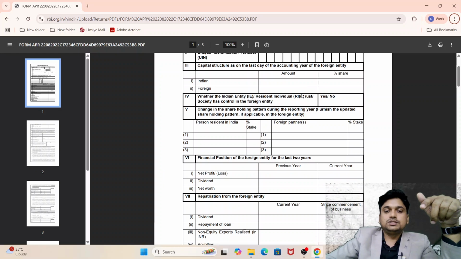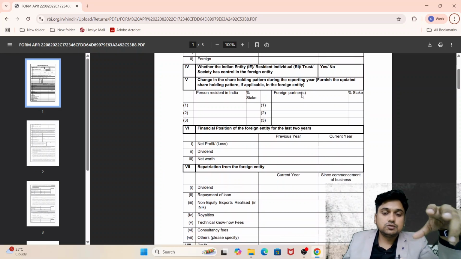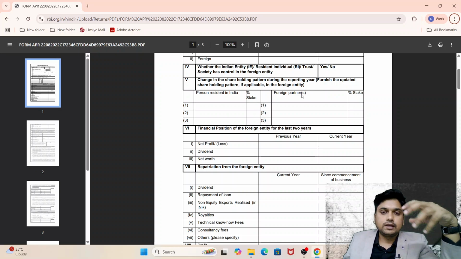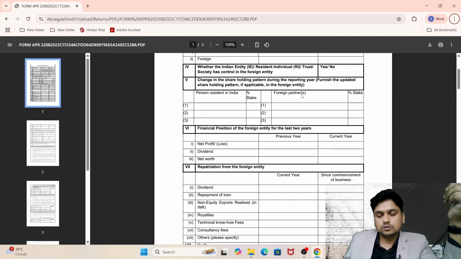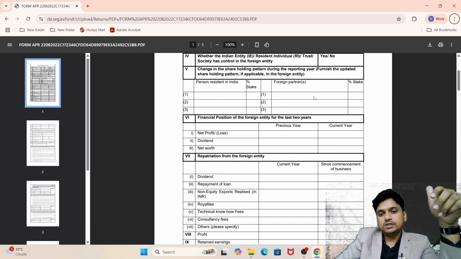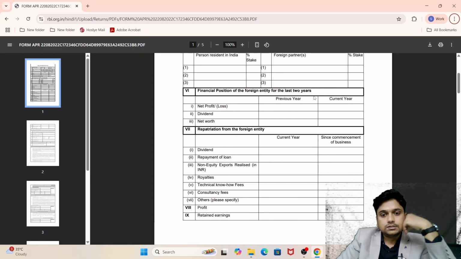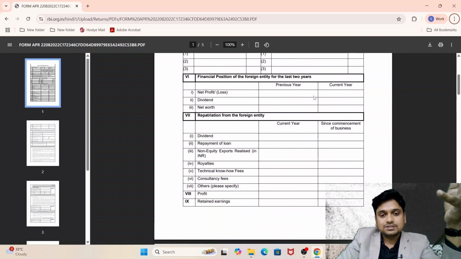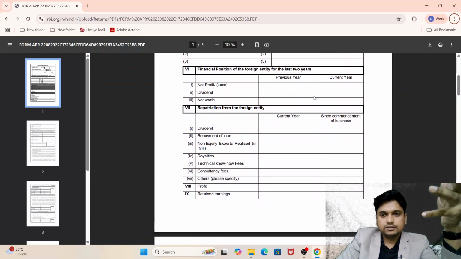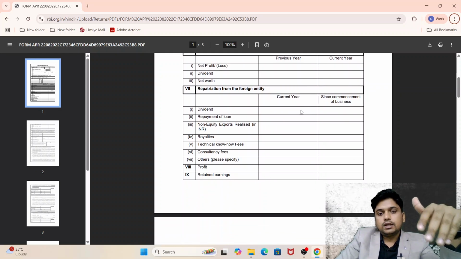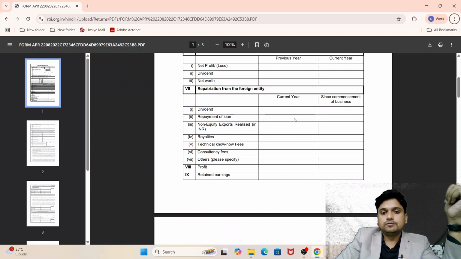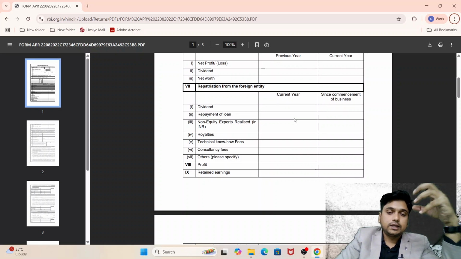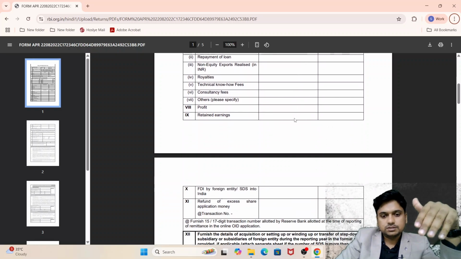Then the capital structure: if an individual or other entity has a stake or shareholding in that overseas entity, the percentage of each shareholder must be mentioned. Then the financial position: net profit or loss, dividend, net worth for the current year and previous year, and how much amount you repatriated from the foreign entity, how much you got back to India. This information must be here.